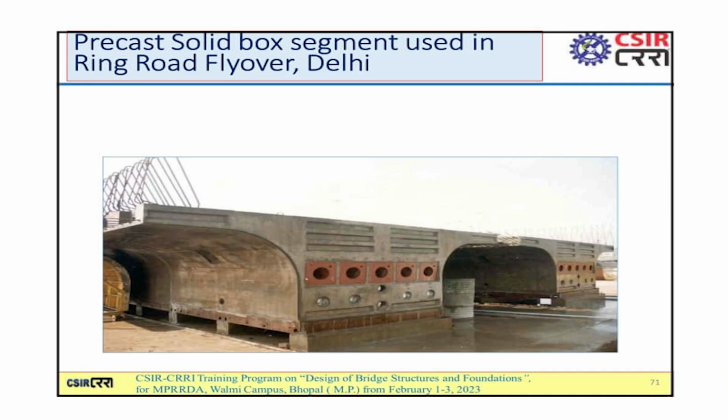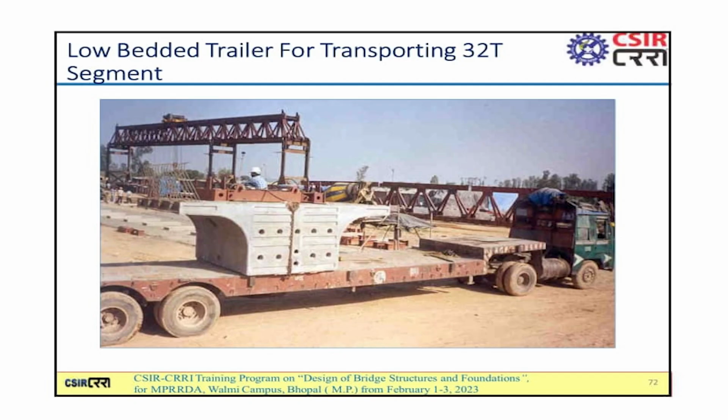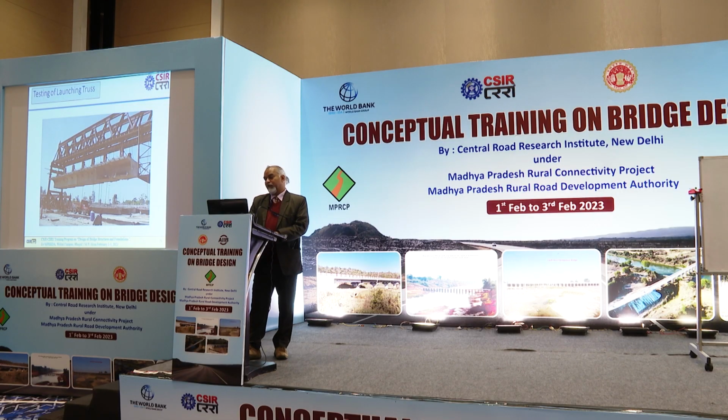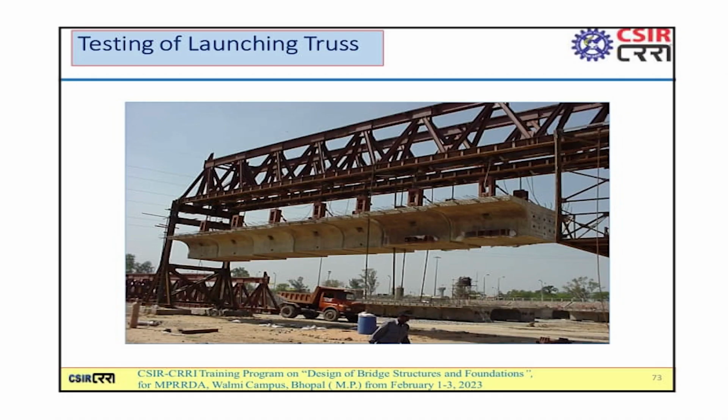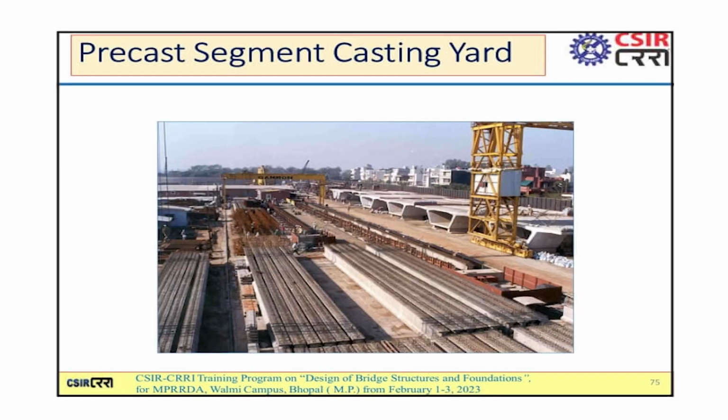Precast solid box segments were used in the road flyovers for the first time in Delhi. Then low bedded trailers for transport of precast segments of 32 tons were used for the first time. Testing of launching truss. Low bedded trailers carrying 100 ton capacity were later used by Gammon. Precast segments were cast in the casting yard.